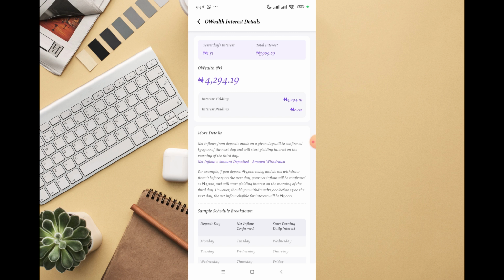However, if you withdraw 2,000 before 11 p.m. the next day, the next inflow eligible for interest will be 3,000.